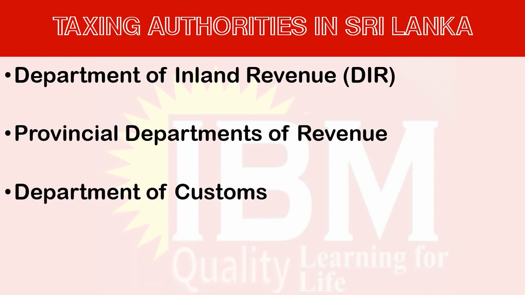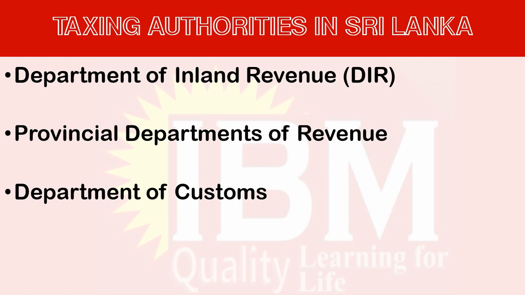The Department of Customs. The Customs Department is located at the entry point of the country. That means wherever international trade goods are coming inside the country, that is imports, or going outside the country, at the point of import and export, the Customs Department is located. Very specifically, the Customs Department is located at the harbour and the airport, where goods are sent out, exports, or received, imports.